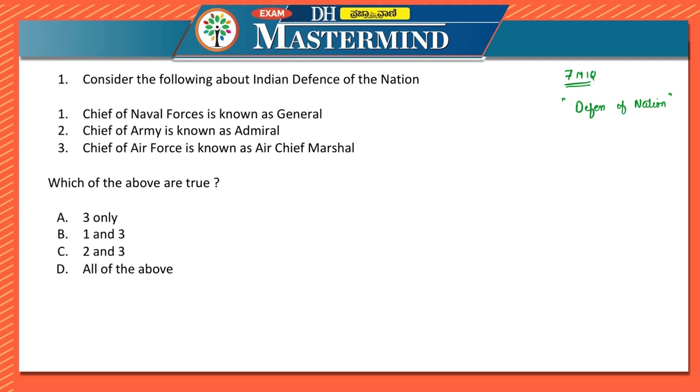Consider the following about Indian defense of the nation. First one, the Chief of Naval Forces is known as General. The Chief of Army is known as Admiral. The Chief of Air Force is known as Air Chief Marshal. Now here the answer is A, 3 only, because only the third statement is correct.